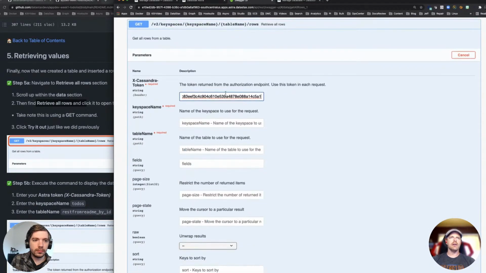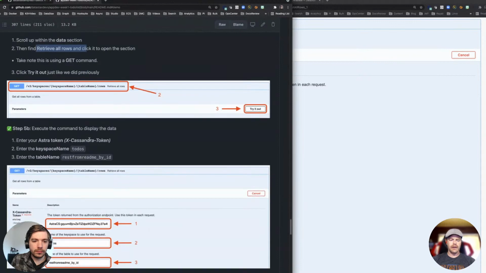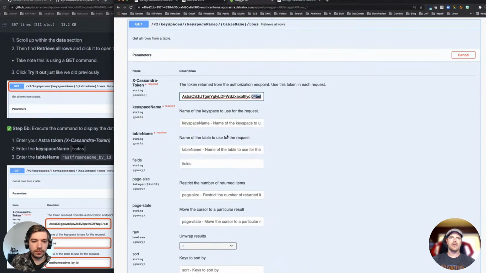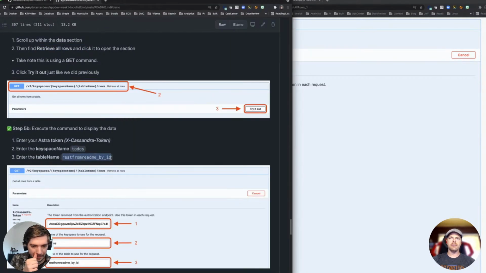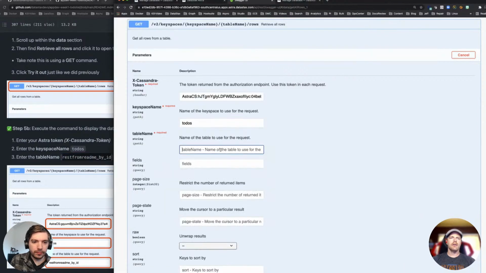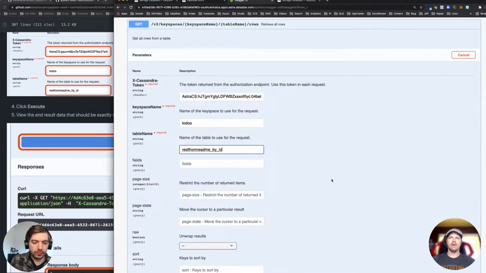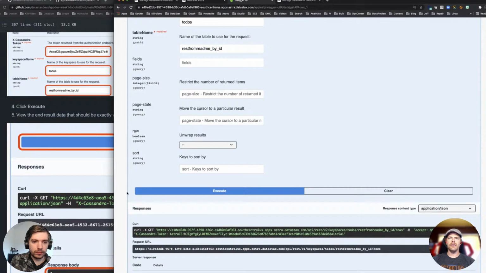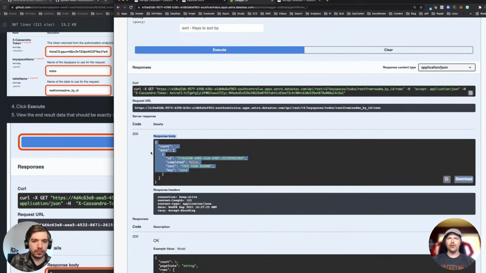Again, I'm putting in my token, and I'm going to use that same keyspace as we did before. Again, our table name, rest from memory by ID, the one we created, right? And then I'll hit execute. What I should see is the same value, that to-do for me that we got from the database. So the whole point of this was just showing some examples: creating a table, adding a row, and then retrieving some of those values. So we did pretty much everything but an update and delete as far as CRUD goes using REST.